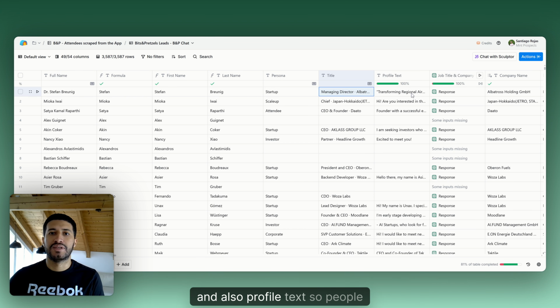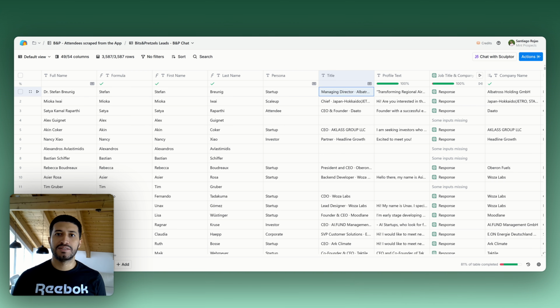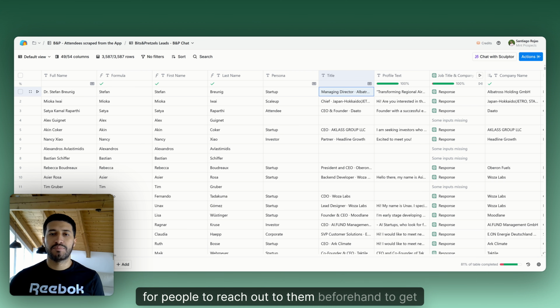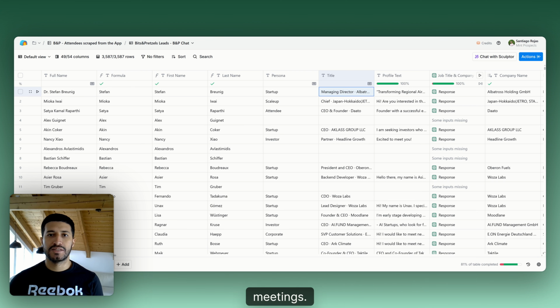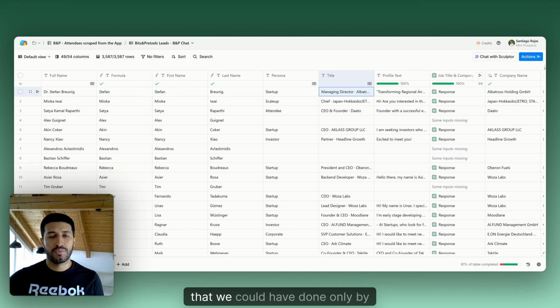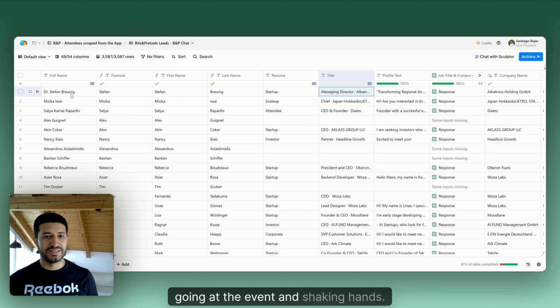We also got the profile text, people at the event saying, hi, I want to network around this and that. So that's everything that we had, how we built this, having all the information that we needed to reach out to them beforehand, to get meetings, to be able to really talk with more people than we could have done only by going to the event and shaking hands.